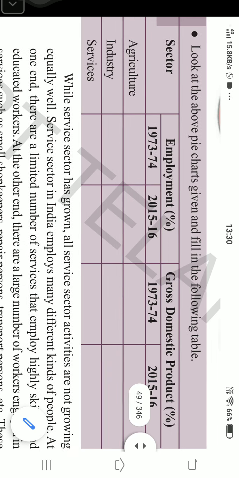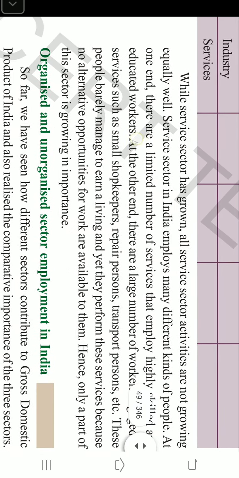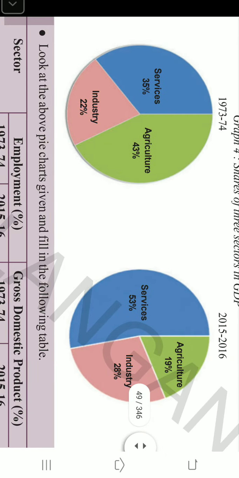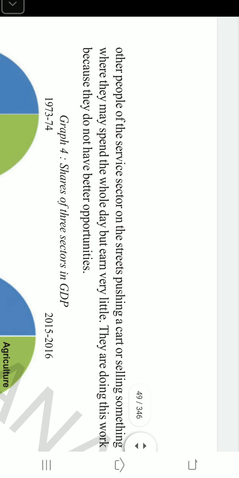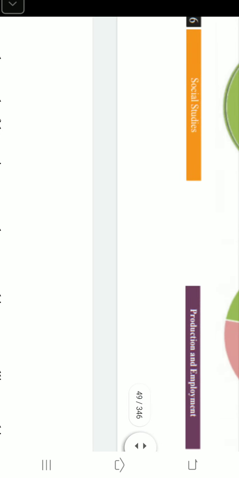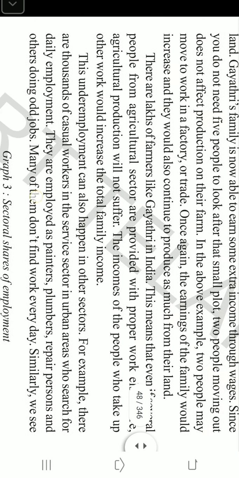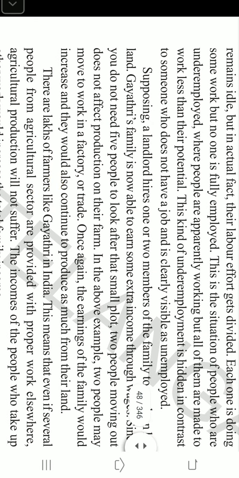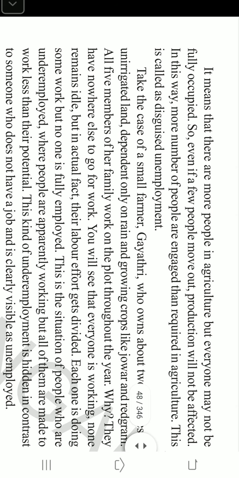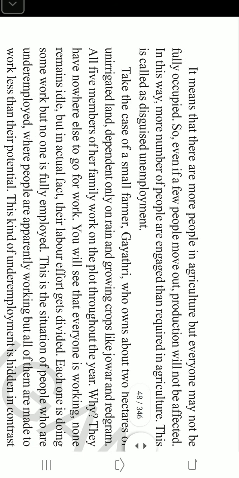To understand that, let us move with one example. In the textbook we have one example, that is Gayatri. Understand, right? See, dear students, let's see that. Who is Gayatri? Gayatri is a small farmer.